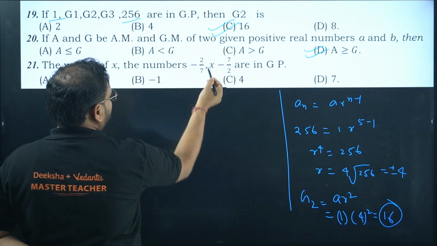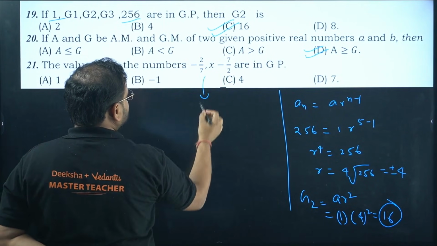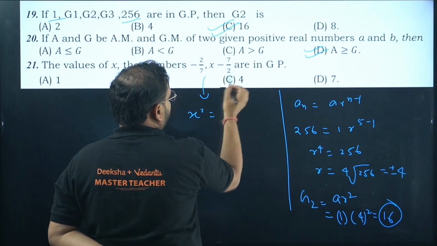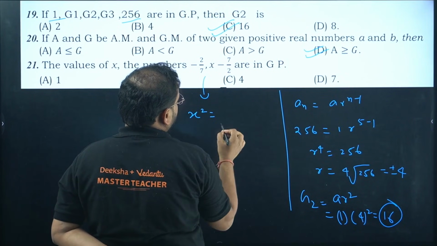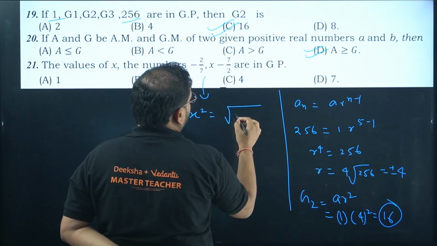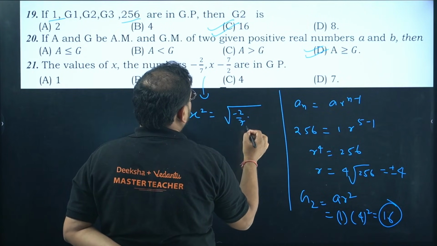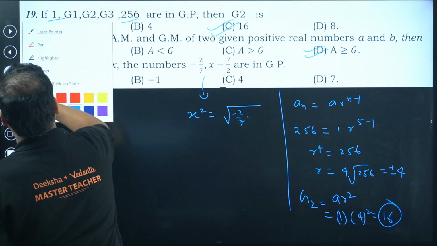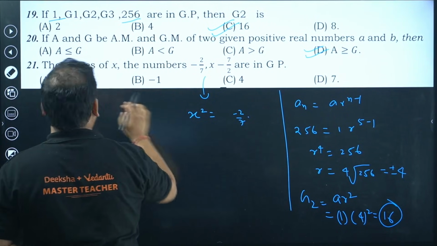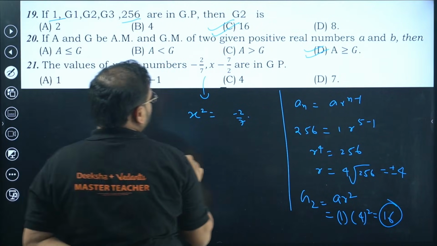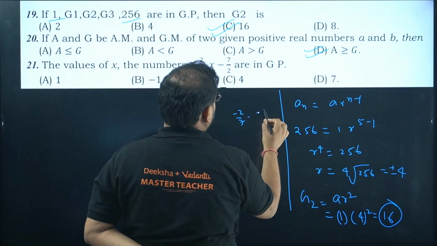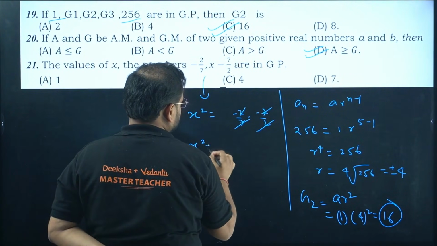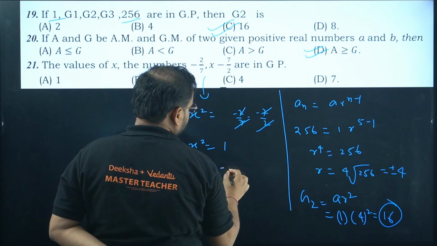We can apply GM in this. B square equals root of AB. So I get x square equals minus 2 by 7 into minus 7 by 2. Cancel, cancel, cancel, cancel. x square is 1. x is plus minus 1.